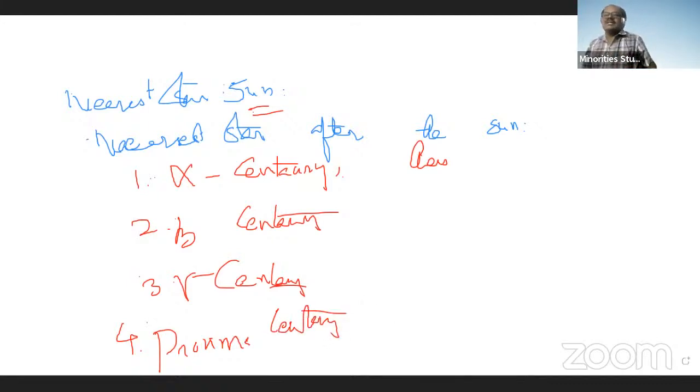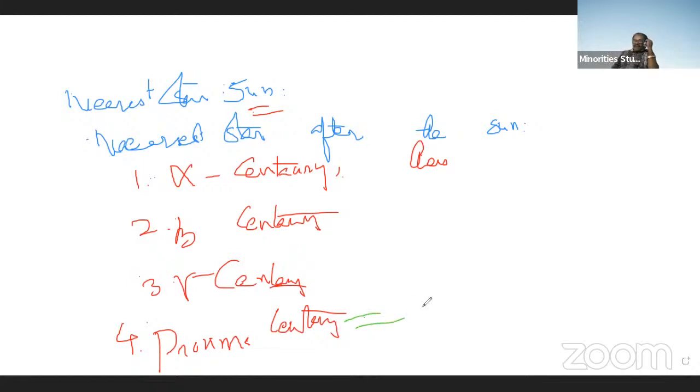Actually, the nearest star is the Sun itself. Suppose in the examination it is asked, what is the nearest star to the Earth after the Sun? After the Sun, it is Alpha Centauri, then Beta Centauri, then Gamma Centauri. If you refer to the previous old GK books, you find the answer Proxima Centauri, but that is not the correct one.